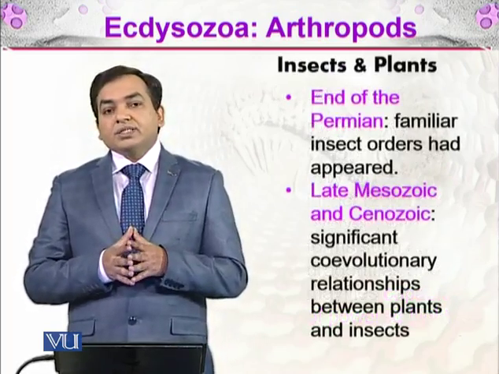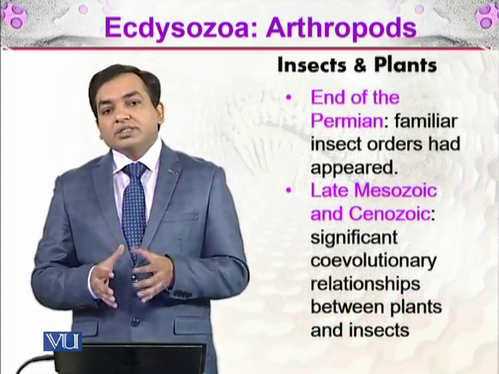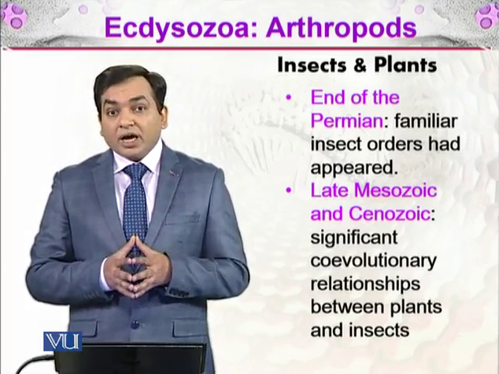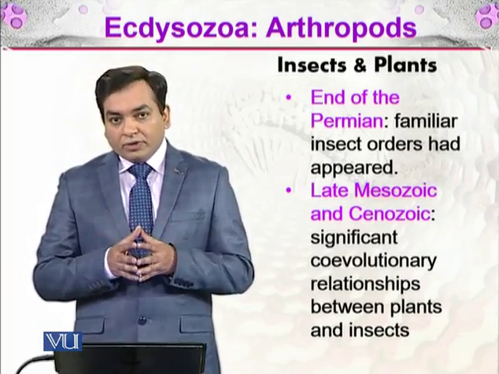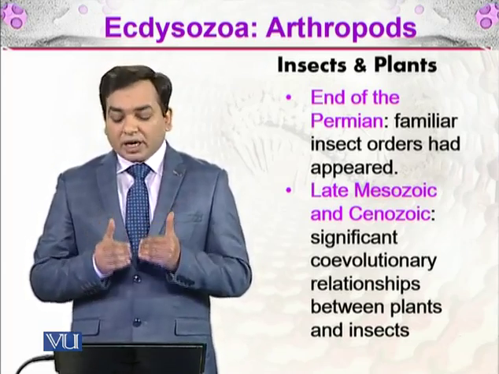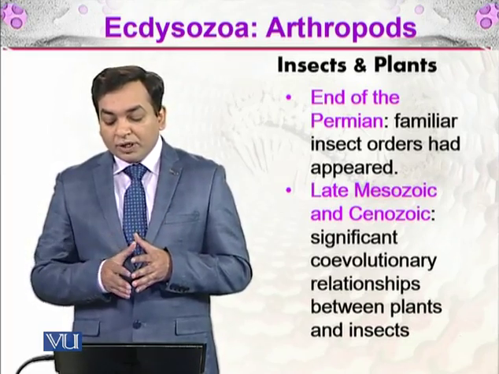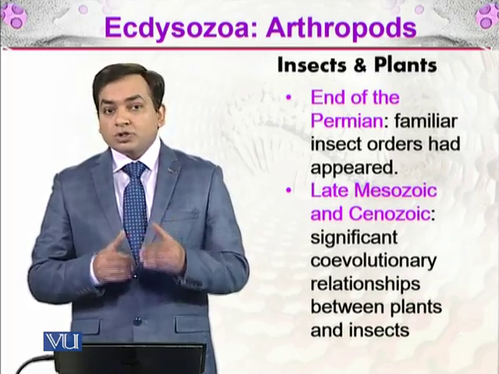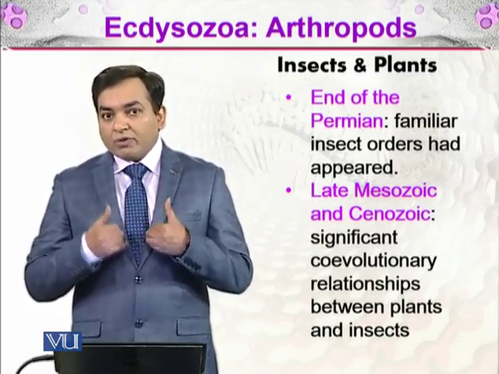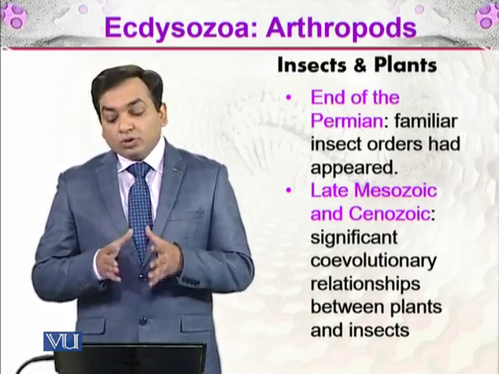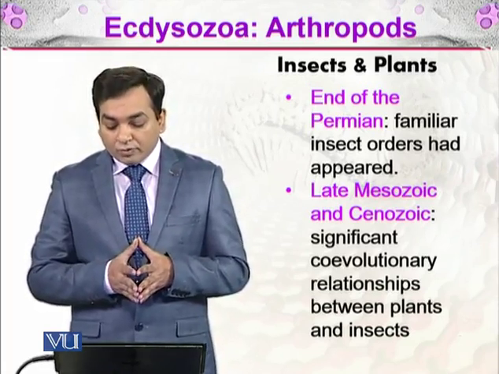As we have discussed, both insects and plants were diversifying at the same time, and their diversification events coincided. At the end of the Permian, familiar insect orders appeared. So the orders that we recognize today were found by the end of the Permian.